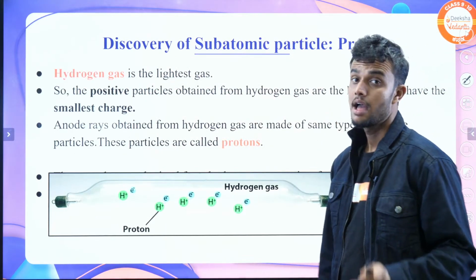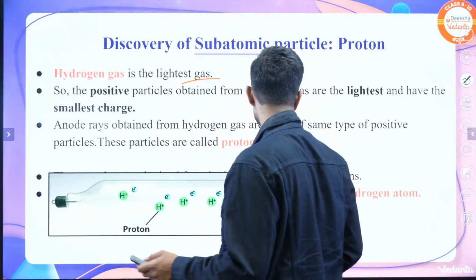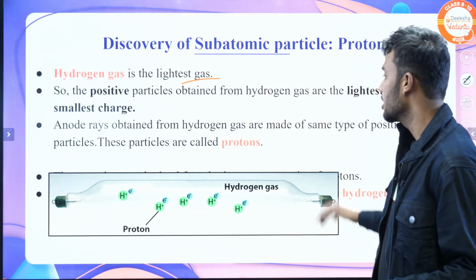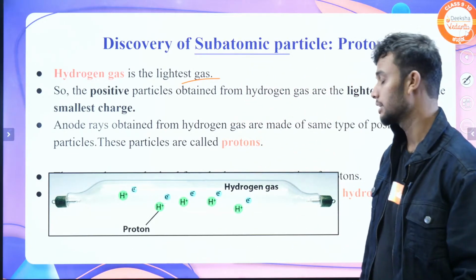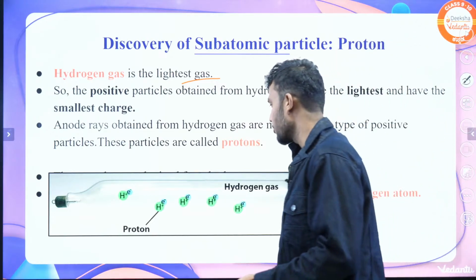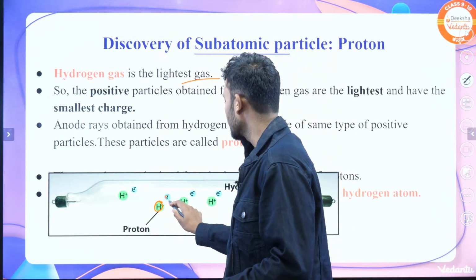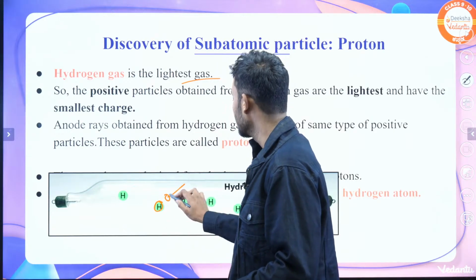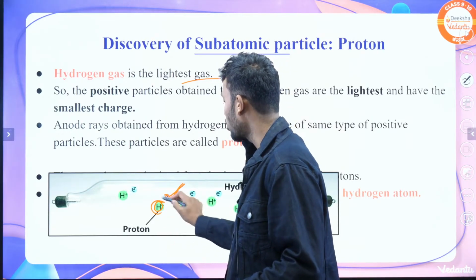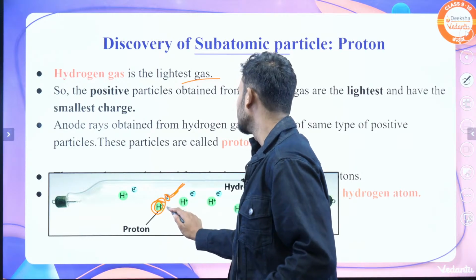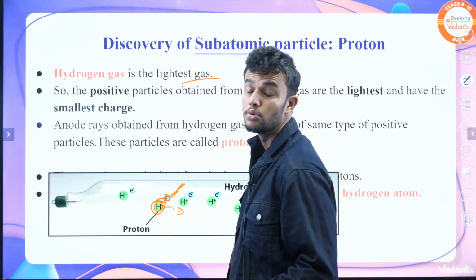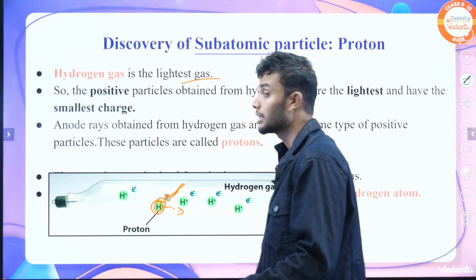And he took hydrogen gas, the lightest gas. We already know hydrogen is the lightest gas. He took the hydrogen gas in the discharge tube. What happens if we pass electricity? Electrons are already bombarded, and these positive particles form new rays.